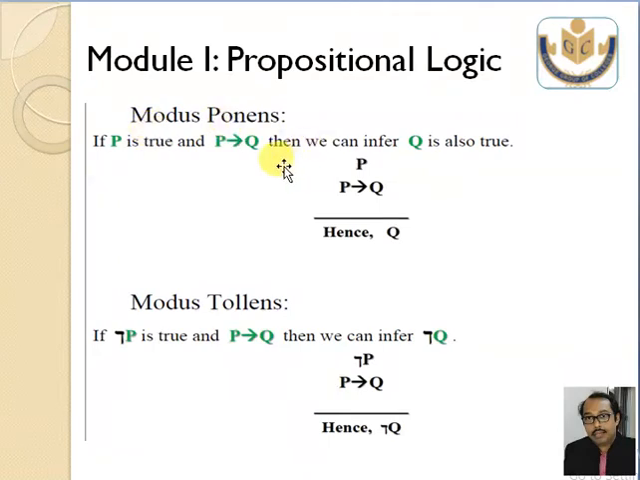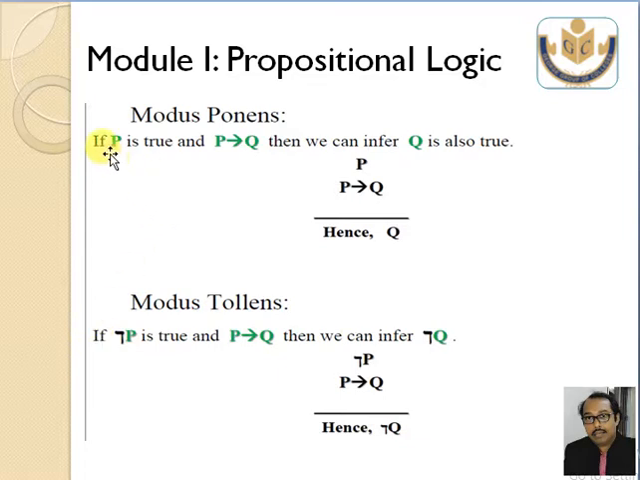Modus ponens says if P is true and P arrow Q is true, then Q is true. It has already been proved in my first slide. Now modus tollens: if not Q is true and P arrow Q is true, then not P is true.